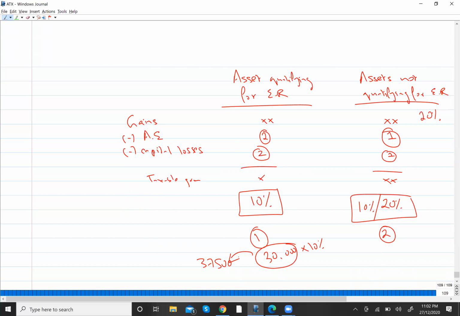So firstly you will apply tax on gain which is qualifying for ER. Then you will apply tax on gain which is not qualifying for ER. Now, obviously, for this gain you need to look at the band limit. Then accordingly, you will apply the tax either at 10% or 20%.